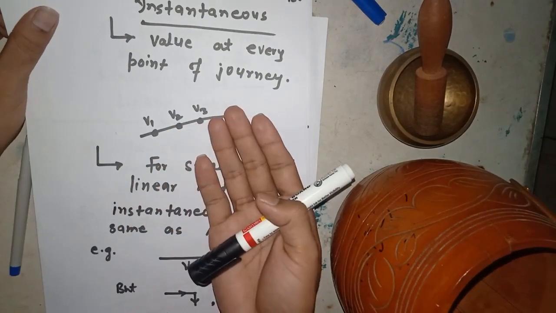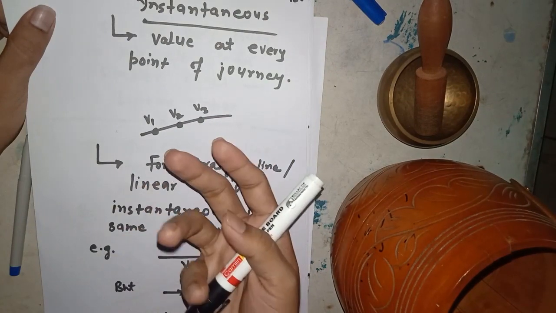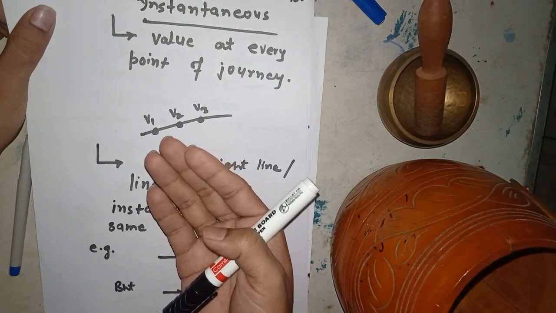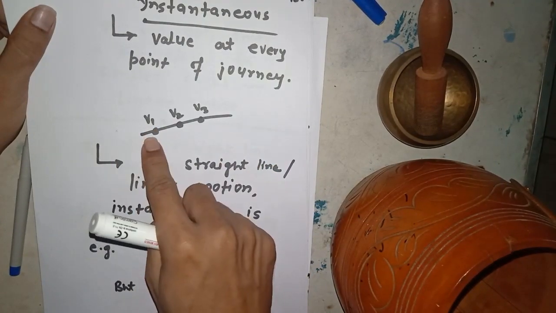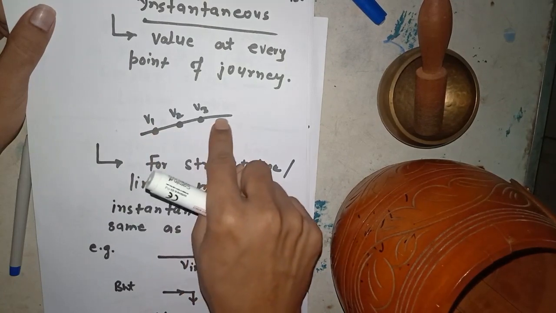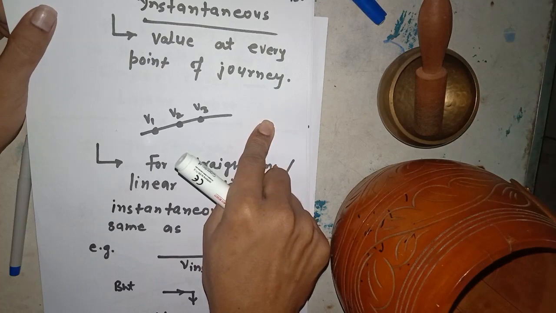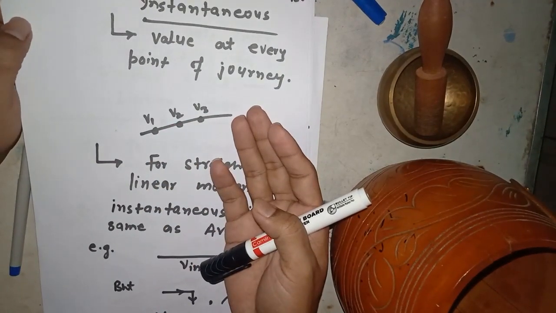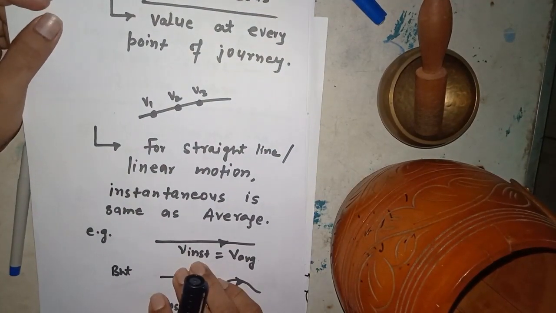It depends on the particular situation, whether your speed is the same or not, your velocity is the same or not, your acceleration is the same or not. If your speed is constant during motion, that means its instantaneous speed is the same at every point during motion. But in other cases it may change. It depends on the problem or situation.